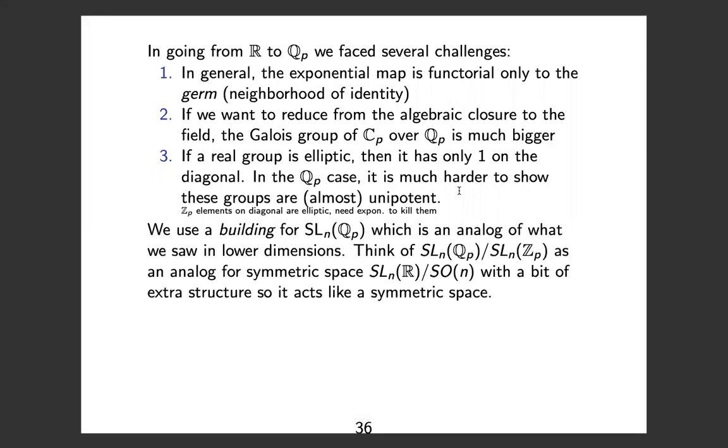And to do all this, we used a building for SL_n(Q_p), which is an analog of what we saw in lower dimensions. So you can think of SL_n(Q_p) mod SL_n(Z_p) as an analog for the symmetric space SL_n(R) mod SO_n. Somehow SL_n(Z_p) is like a good maximal compact that we want to quotient out by. Then we have to add a little bit of extra structure so that it acts like a symmetric space.